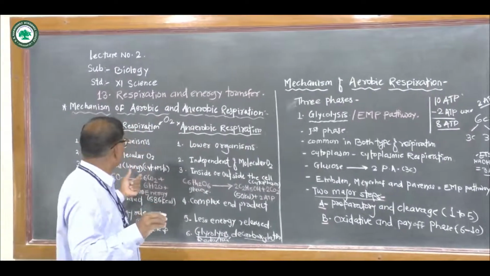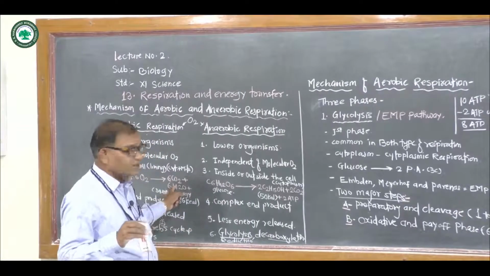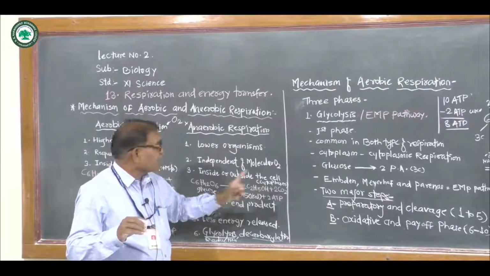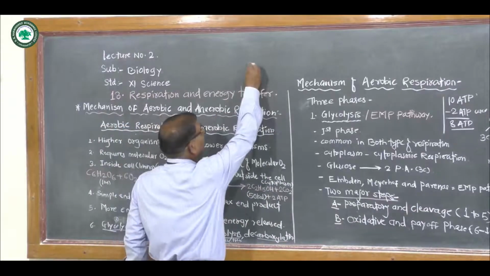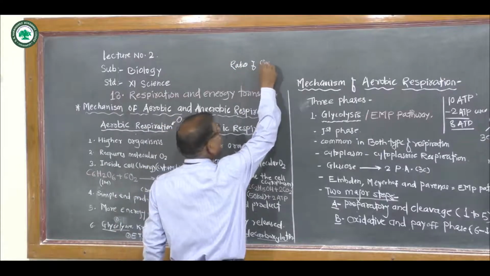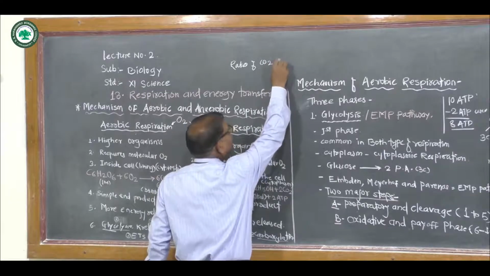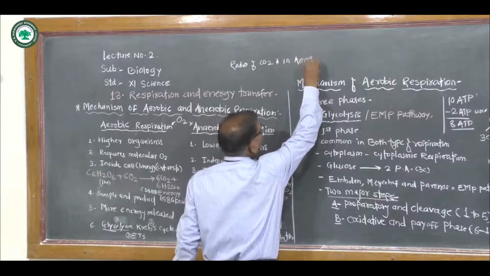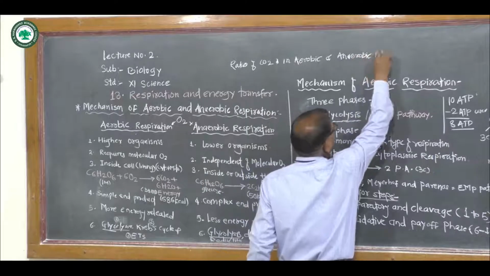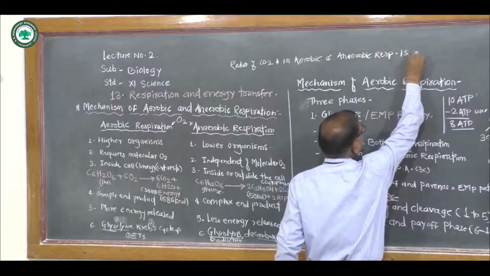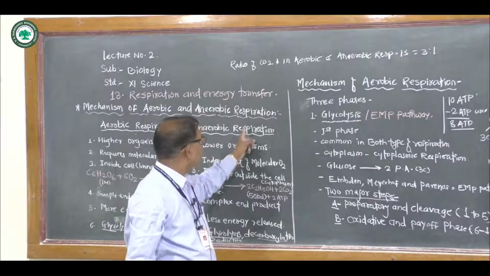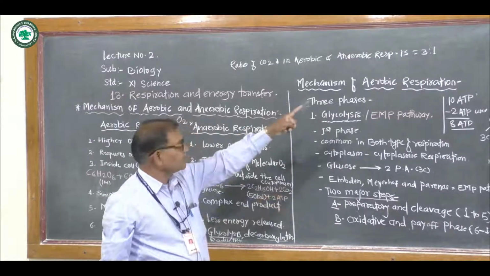First of all, glucose is broken down aerobically to form 6 CO2, and in the absence of oxygen it releases 2 CO2 molecules. Now the ratio of CO2 release in aerobic and anaerobic respiration is 3:1. 3:1 means aerobic respiration 6 CO2 and anaerobic respiration only 2, so the ratio is 3:1.